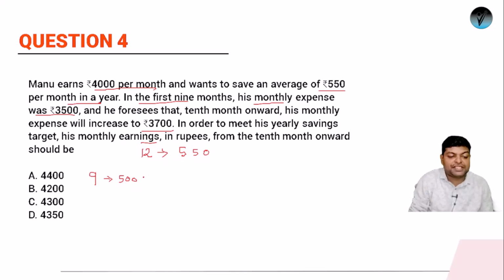So how much deficiency is created? For every month, the deficiency is 50 rupees, or for every student, the deficiency is 50 rupees. So for the 9 students, the total deficiency that has been created is 450. ठीक है, अब ये जो बचे हुए 3 स्टूडेंट्स हैं, ठीक है, 10th, 11th एंड 12th, ये जो रिमेनिंग 3 स्टूडेंट्स हैं, दे आर वेरी कीन टू गो फॉर अ पिकनिक.